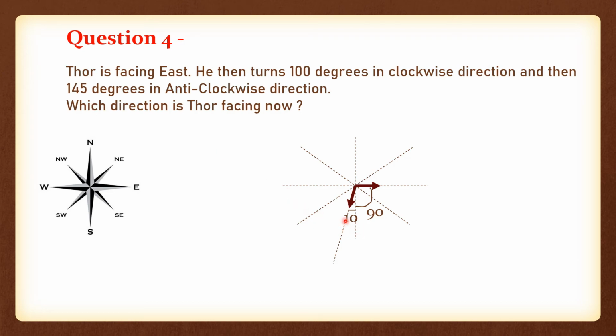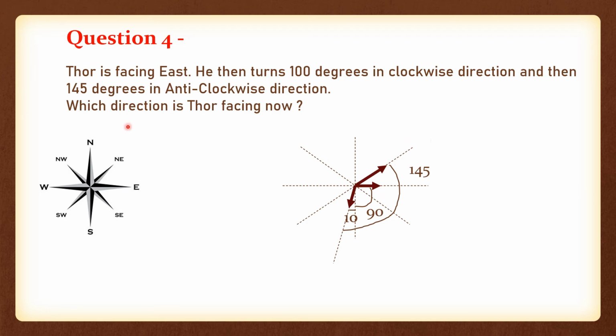So from this line I need to go back anti-clockwise, and I have to cover 145 degrees. From here to here it is 100 degrees, and if we cover 45 more, then we will get 145 degrees in total, correct? So this is our 145 degrees, and Thor is now facing in this direction.